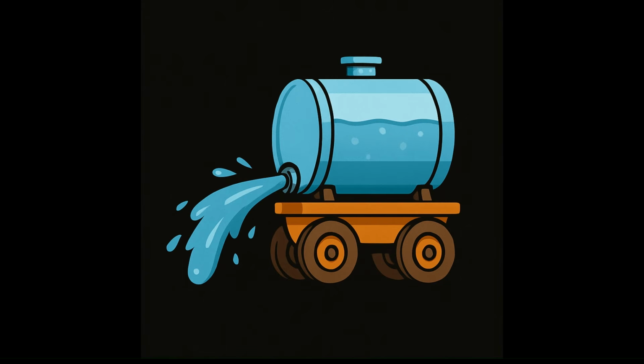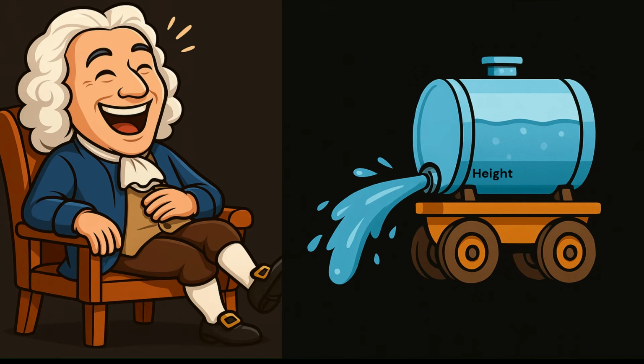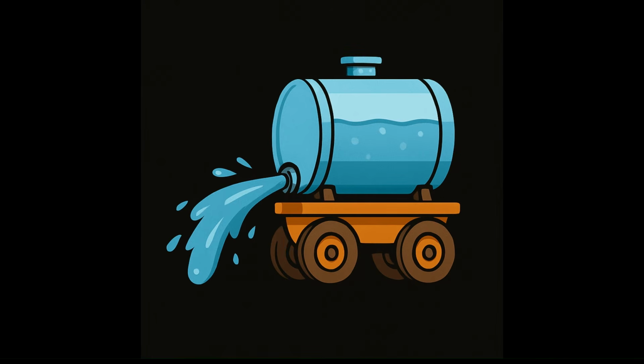So let's look at the area of this valve. How do we increase this area? We know that width times height is the area. So if you increase the width, it will increase the area, and if you increase the height, it will also increase the area. But there are some restrictions on increasing the height because we are using Bernoulli's principle here. Bernoulli's principle says that the height of this valve must be negligible compared to the height of this tank in order to get the result. That's why we need to increase the width as much as possible and make the height negligible compared to the height of this tank.